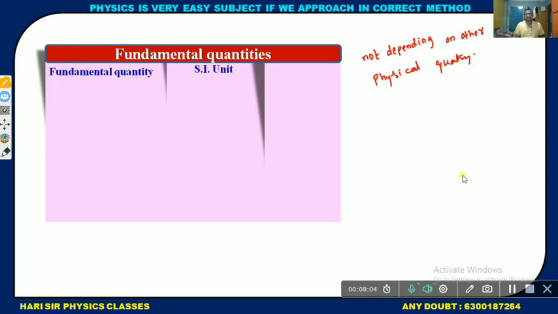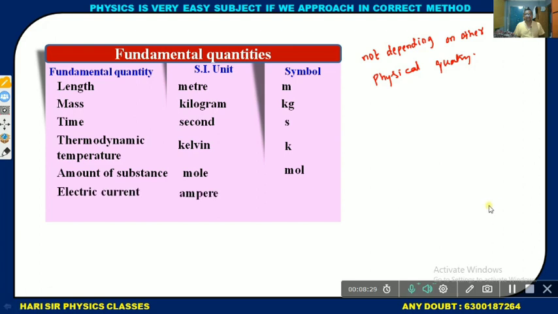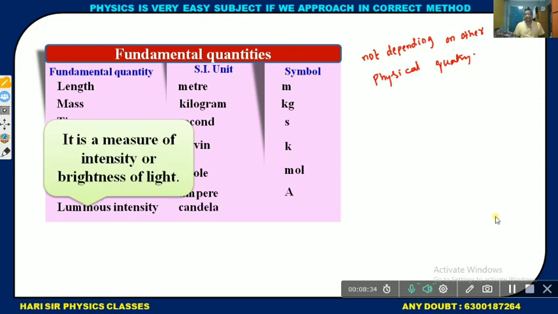Fundamental physical quantities, SI unit and symbol: length, meter, symbol m. Mass, kilogram, kg. Time, second, s. Thermodynamic temperature, Kelvin, K. Amount of substance, mole, mol. Electric current, ampere, A. Luminous intensity, candela, cd. Luminous intensity is nothing but the brightness of light. Okay, keep this in your mind.